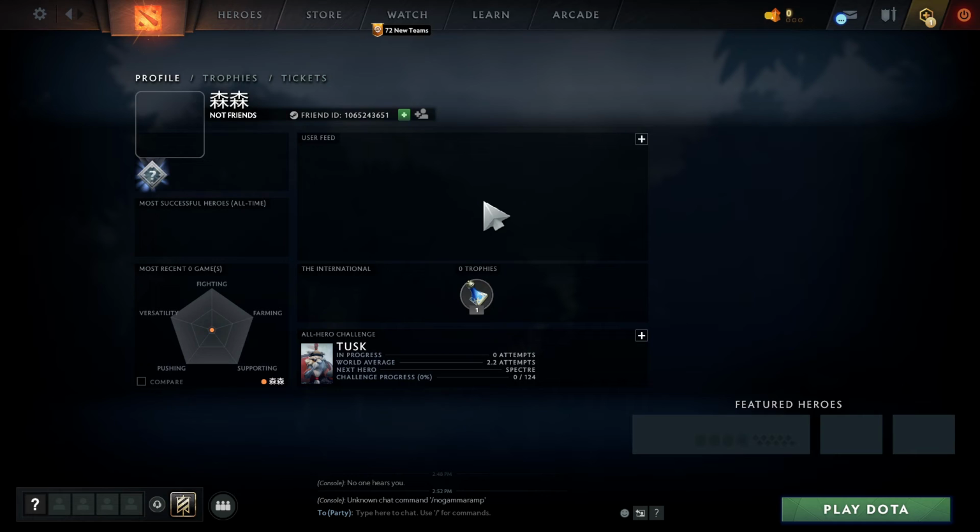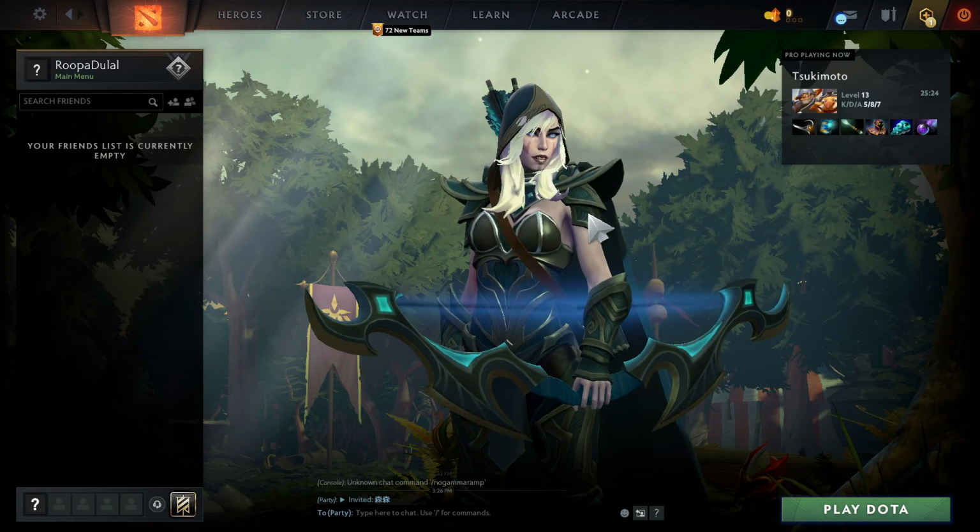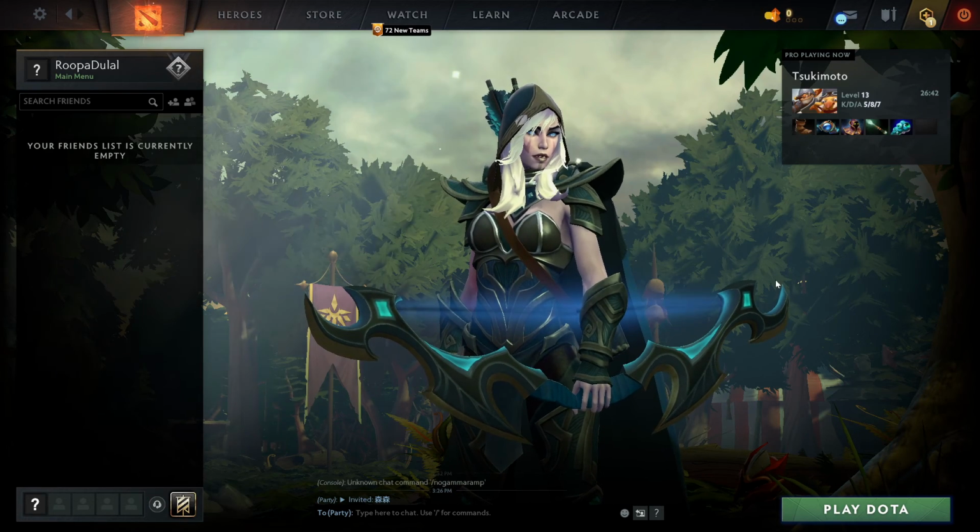add friend again. If you'd like to invite them on a game, click on this plus button that says invite to party. Once they accept your invitation, they'll be able to join in with you on the game. Once they join in, click on play button in order to start the game. That is how you can easily invite someone in Dota 2.